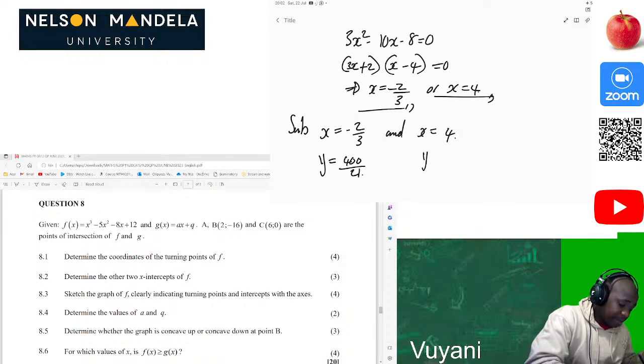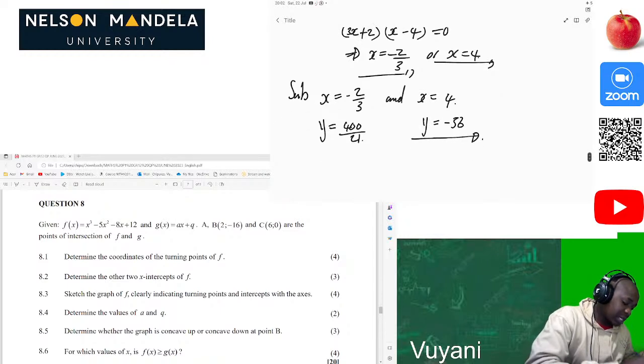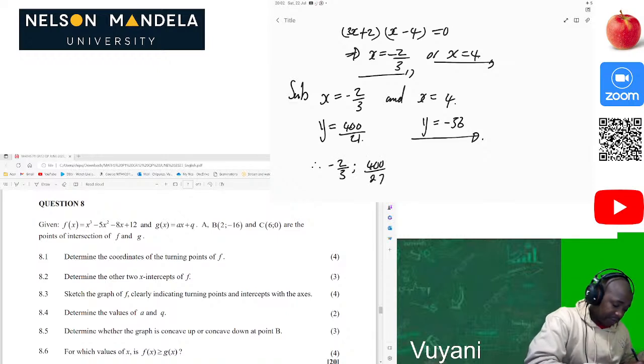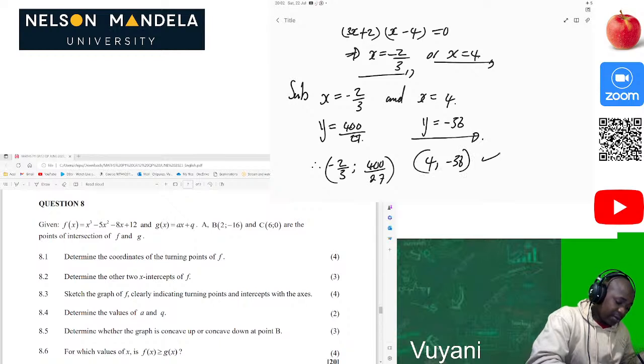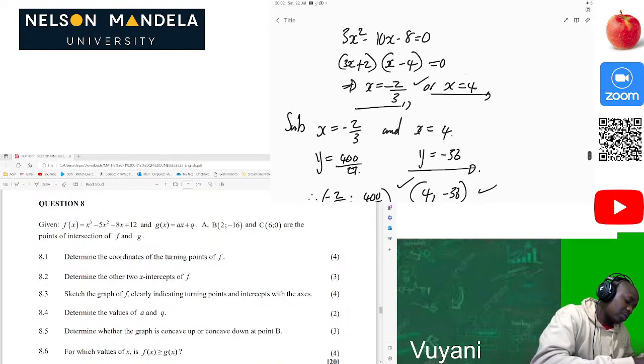Then for here, I'm getting my y value to be negative 36. So these are the 2 turning point coordinates. We can write it as (-2/3, 400/27). Then we also have another turning point at (4, -36). Then you have your 4 marks: 1 mark for finding these 2 coordinates, and also those 2 marks there.